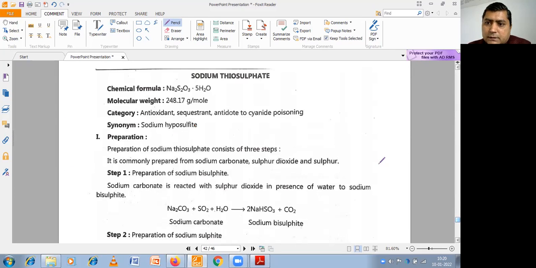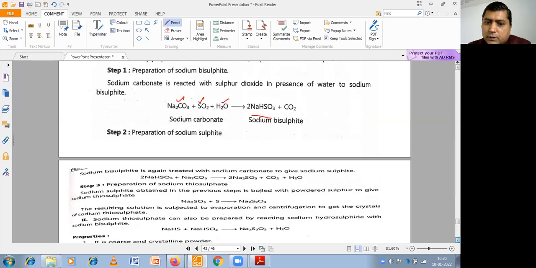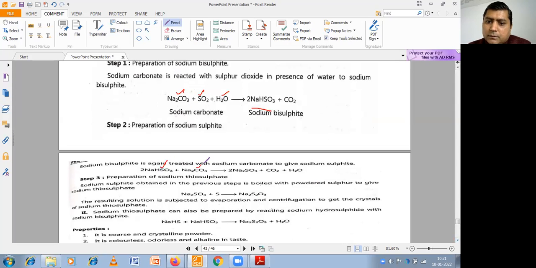Okay, so one by one we are discussing, starting with sodium thiosulfate. Sodium thiosulfate's chemical formula is Na2S2O3. It's an antidote for cyanide poisoning. It can be prepared by the reaction between sodium carbonate, sulfur dioxide, and water. It can be converted into sodium bisulfite, and sodium bisulfite can react with sodium carbonate to give sodium sulfide. Next, that reacts with sulfur, and we obtain sodium thiosulfate. So these are the three steps.